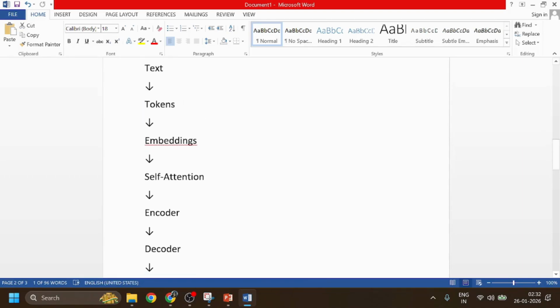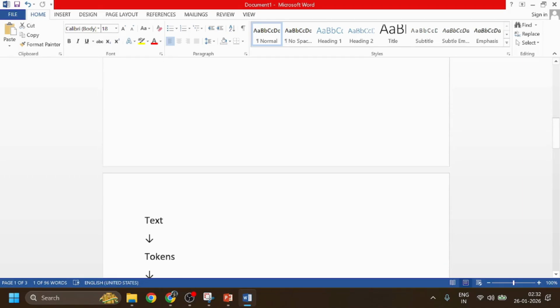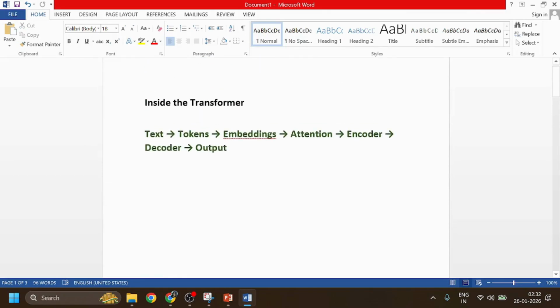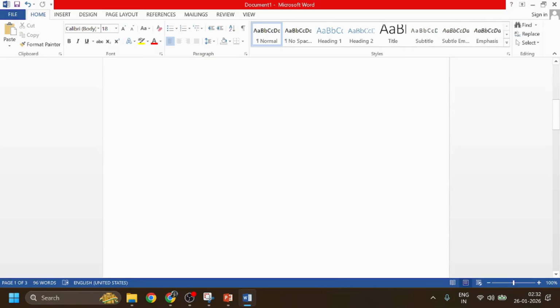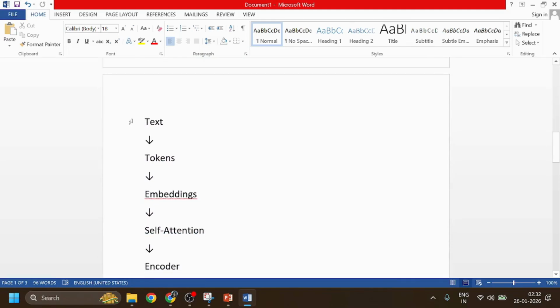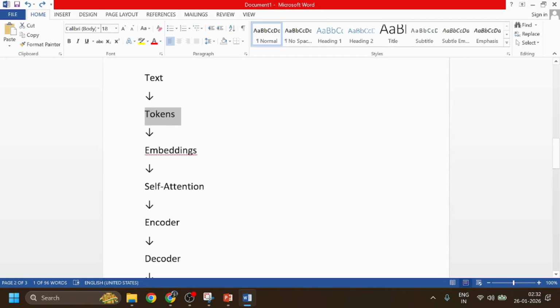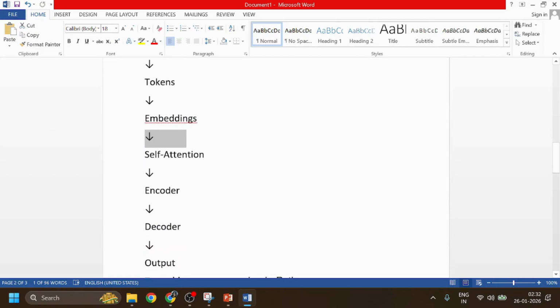Okay, so this is the basic pipeline, or you can say architecture, of the transformer. First of all, you need to take one text and do tokenization and embedding. After embedding, you need to do positional encoding.